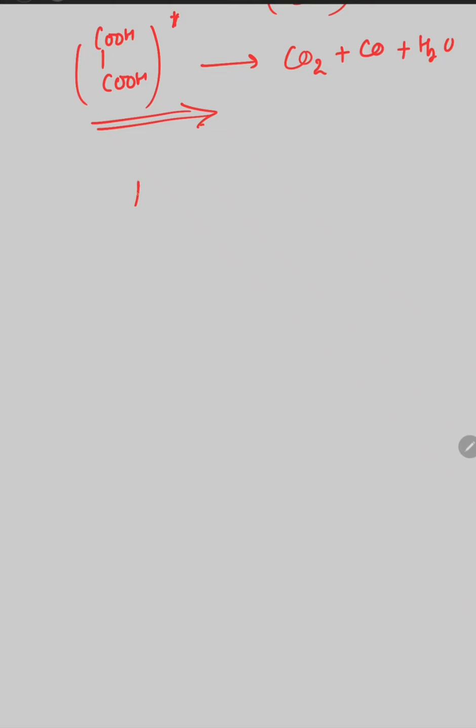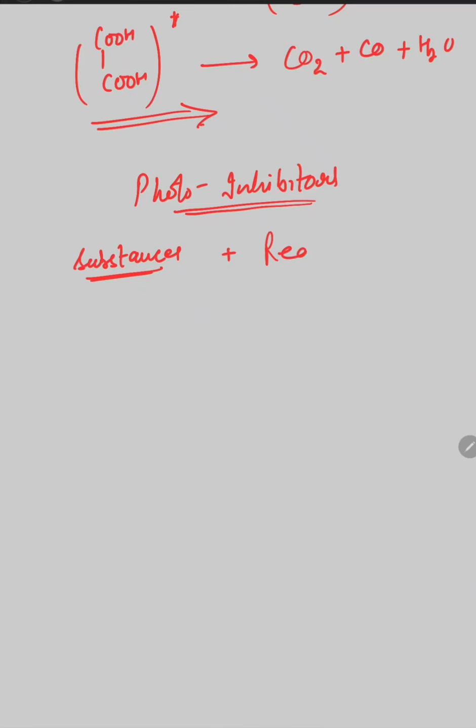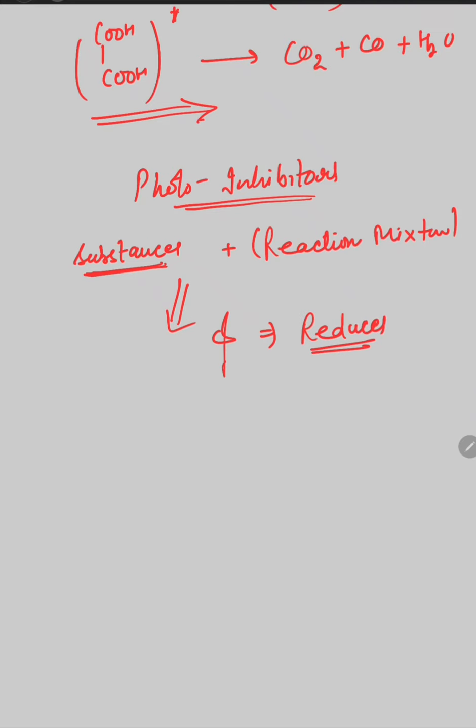The next topic is photoinhibitors. Photoinhibitors are the substances which, when we add them to the reaction mixture, reduce the quantum yield of the photochemical reaction.